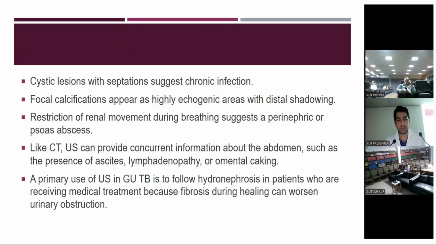Cystic lesion with septation suggests chronic infection. Focal calcification appears as highly echogenic areas with distal shadowing. Restriction of renal movement during breathing suggests a perinephric or renal abscess. Like CT, ultrasound can provide concurrent information about the abdomen, such as the presence of ascites, lymphadenopathy, or omental caking. A primary use of ultrasound in GUTB is to follow hydronephrosis in patients who are receiving medical treatment, because fibrosis during healing can worsen urinary obstruction.